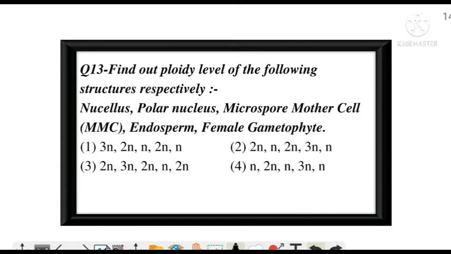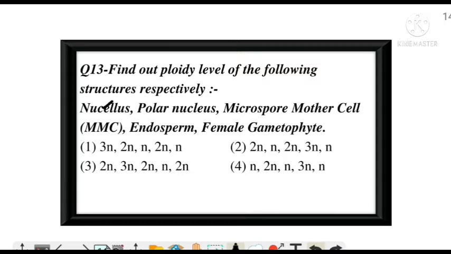Find out the ploidy level of the following structures respectively: nucellus, polar nucleus, microspore mother cell, endosperm, female gametophyte. Let's see the answer.